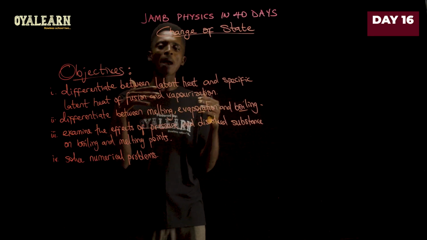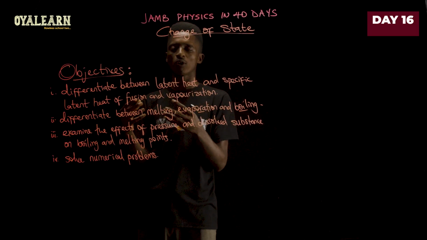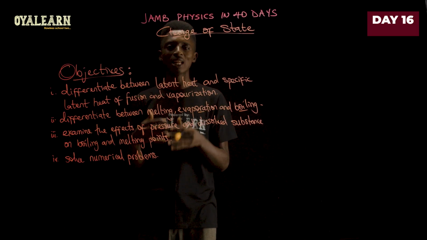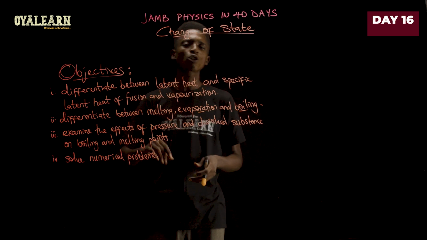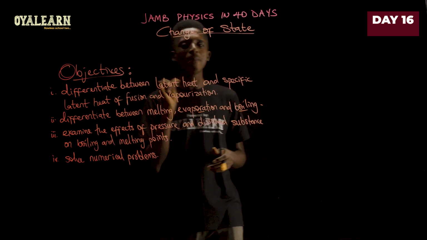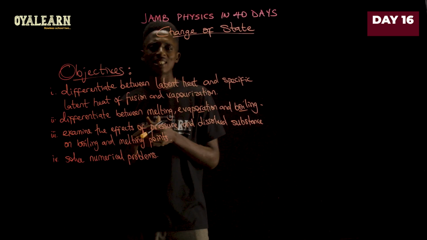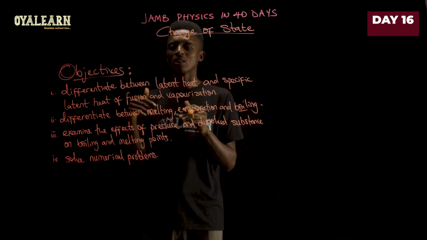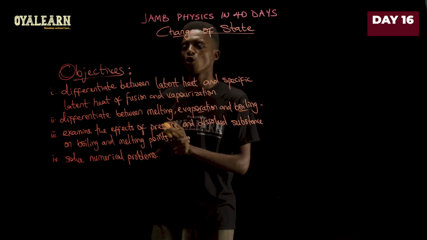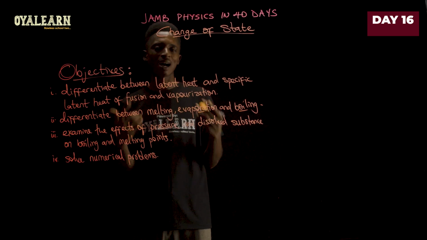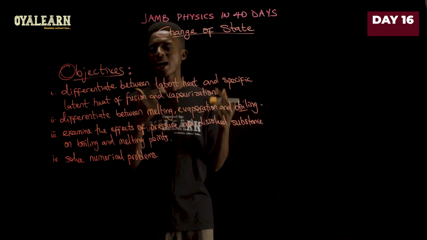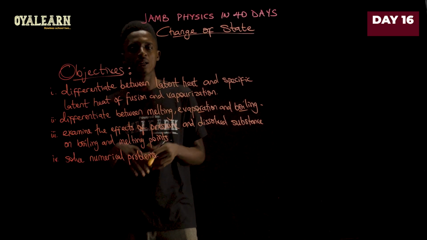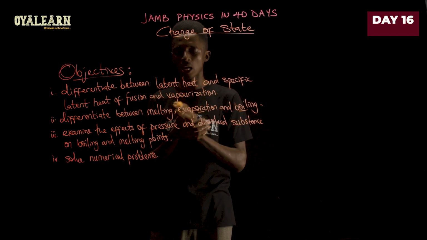So you see, this is why people that are in regions where it snows, for example, always sprinkle salt on the snow that gathers on the floor. This actually lowers the melting point of ice, which will make the ice melt easily, right? Because it requires a lower temperature to form ice. So you see there, when you add substances to a phase, it will lower the melting point and increase the boiling point.